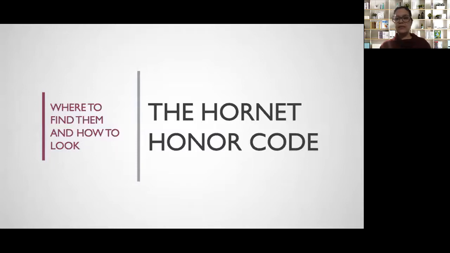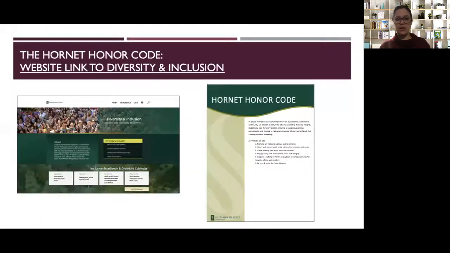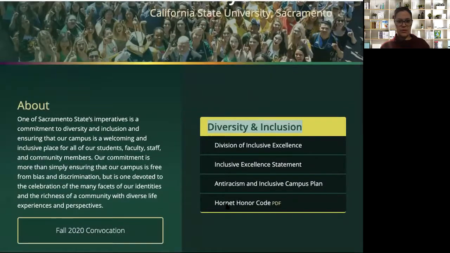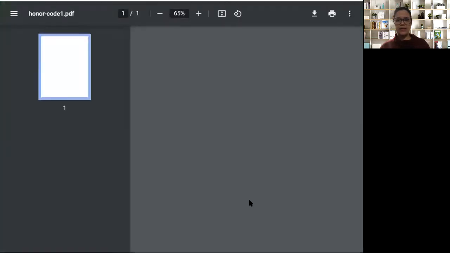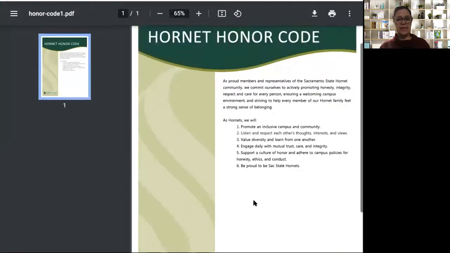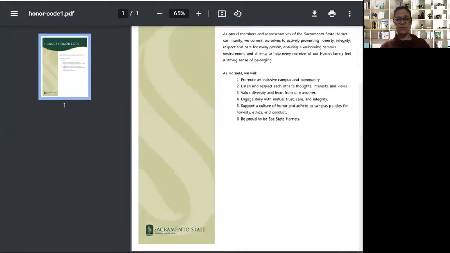The first place is where to find the Hornet code. So if we go onto the website link for diversity and inclusion, it's going to bring up the website here. And you'll notice that this last link is the Hornet Honor Code right down here on the right-hand side. So if you click on this link, it's going to take you to the Hornet Honor Code. And I've also listed this in the material for this week as well.